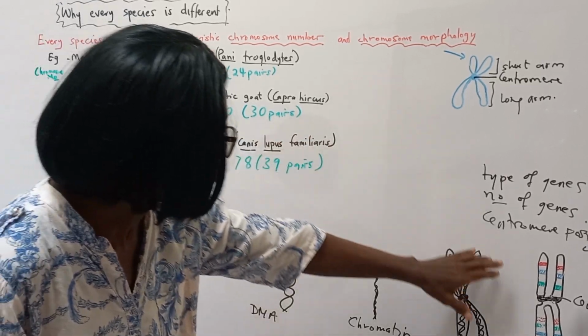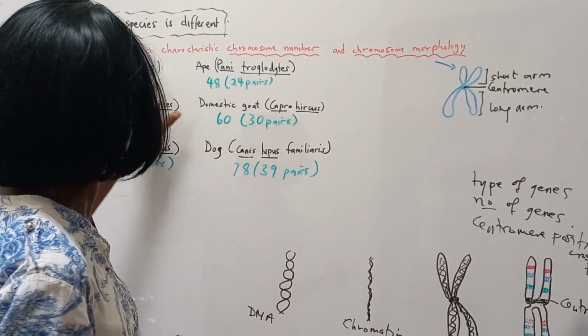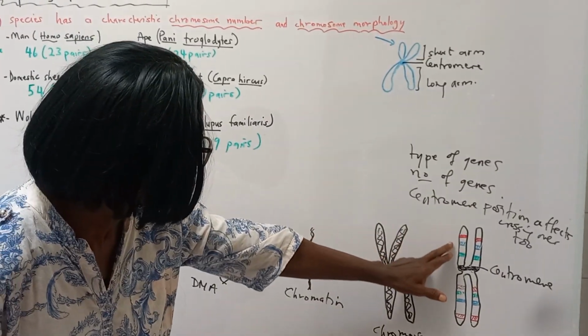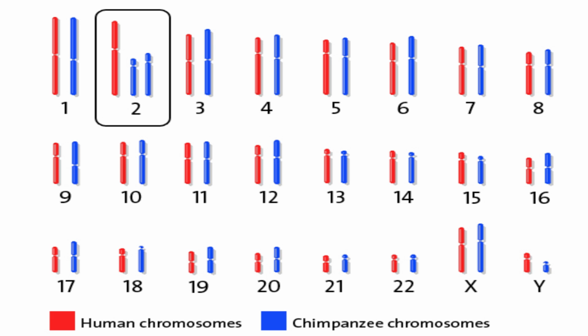Now, let us compare the chromosomes of man and apes and look at the chromosome morphology. So we have human chromosomes and the chromosomes of the chimpanzees. Look at chromosome 1. You see, the chromosome morphology is very different. Look at chromosome 2. All of them, the chromosome morphology is different in humans and apes, and that works out to determine the characteristics and so separates the species.